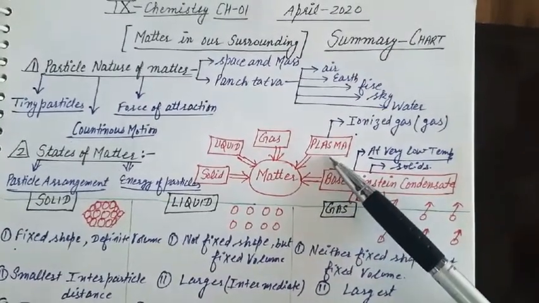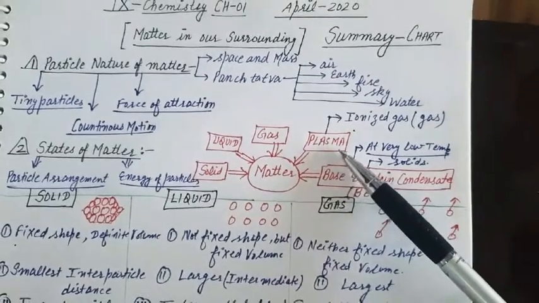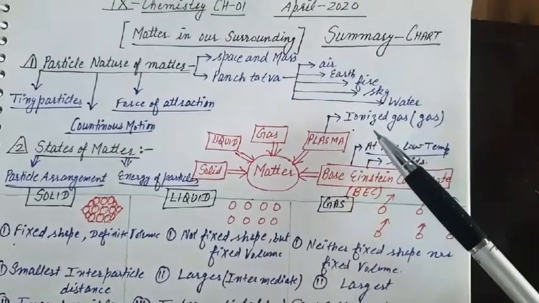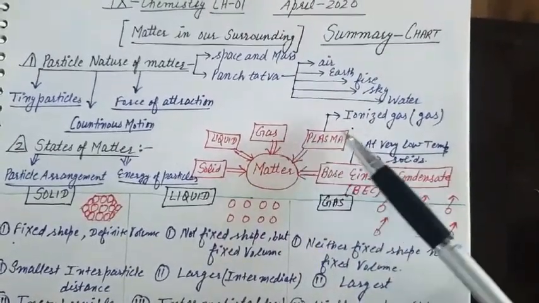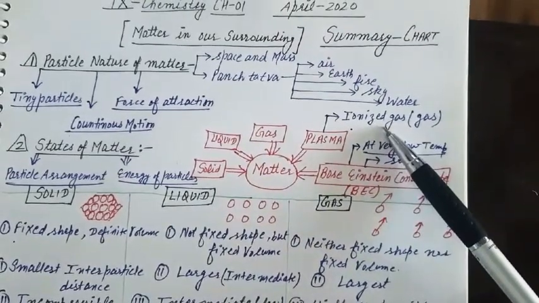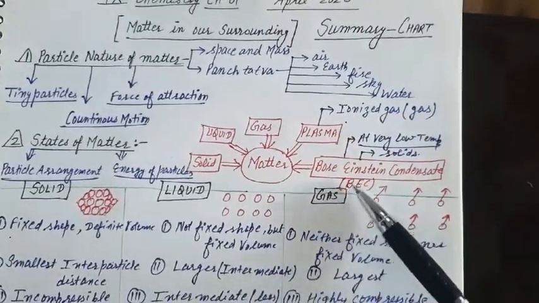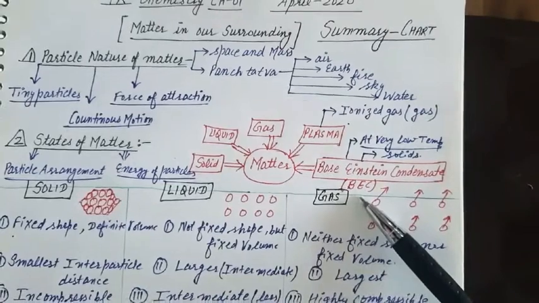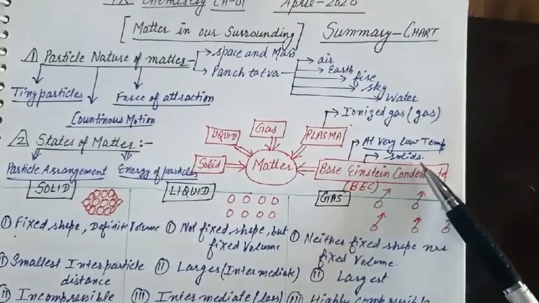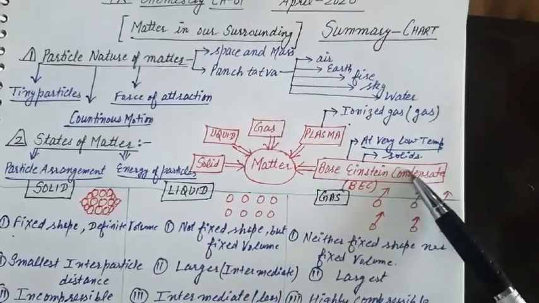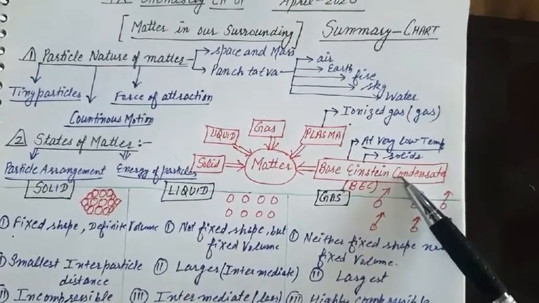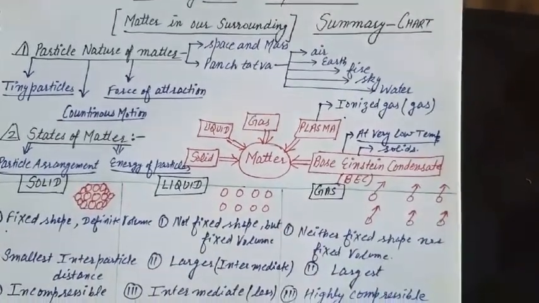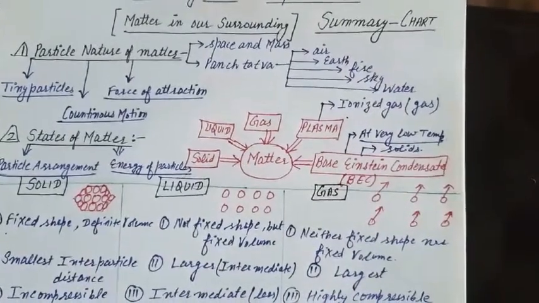How can you define plasma? It is the state of matter in which gases occur in ionized form, or we can say it is like that of the gaseous state, but it exists at very high temperature. And the other one is Bose-Einstein condensate. In short, it is known as BEC, which occurs at very low temperature and is similar to that of solid. But in this case, the constituent particles are very close to each other, known as BEC, Bose-Einstein condensate.